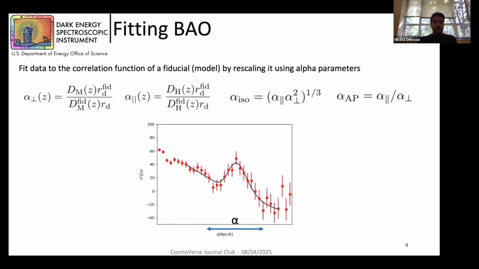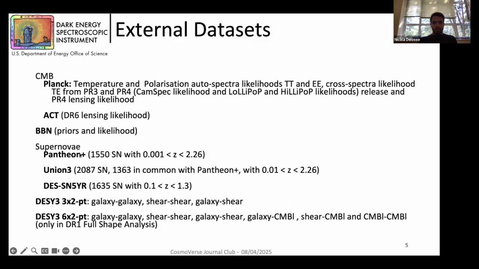Okay, let's take a look at the result right now. No, sorry, before that, we have done this analysis considering our BAO and also external datasets alone and in combination with BAO. We use CMB data from Planck and from ACT, in the latter case only for the lensing.